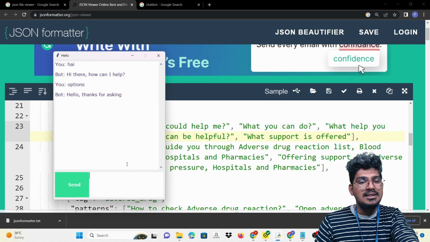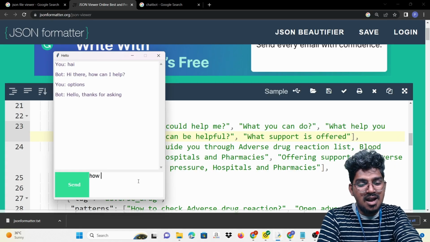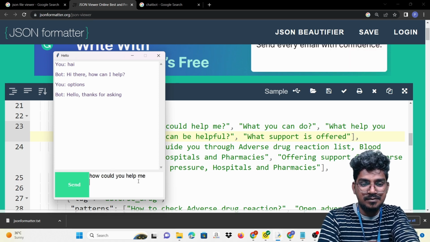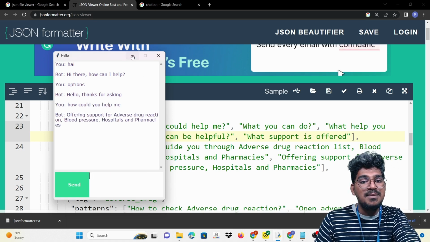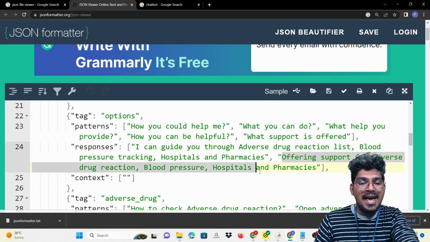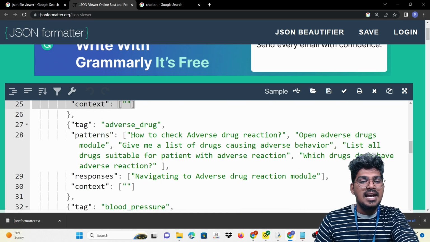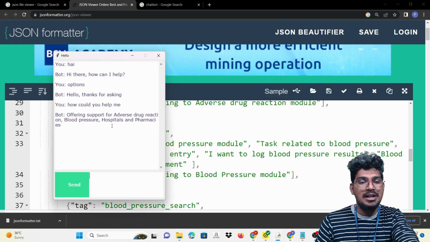If I'm going to run this, "Hello, thanks for asking." Now, how could you help me? I'm asking, how could you help me? Okay, so I'm going to enter it. So what will the response be here? Offering the support for adverse drug reactions, blood pressure, and also the hospitals. Okay, then I'm going to use blood pressure here. So what is the response? Open blood pressure module, like that.